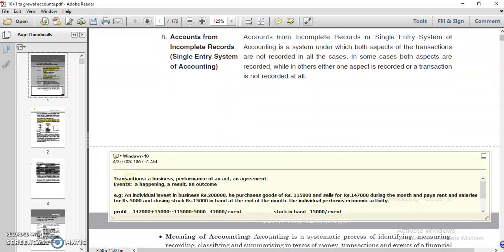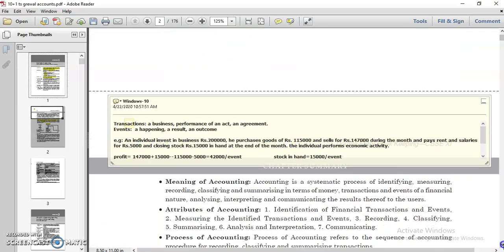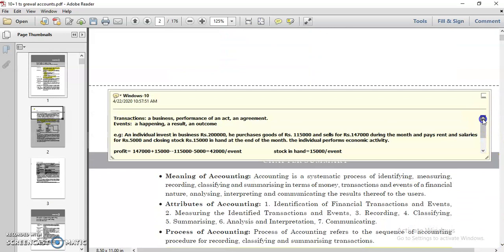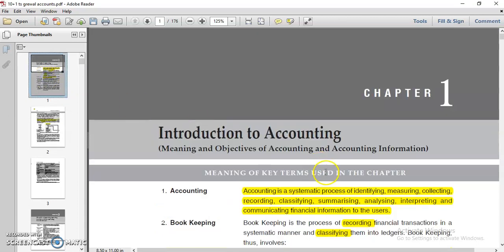Next we move to transactions and events. You can see that once we start with the definition, it is mentioned that accounting is a systematic process of identifying what?